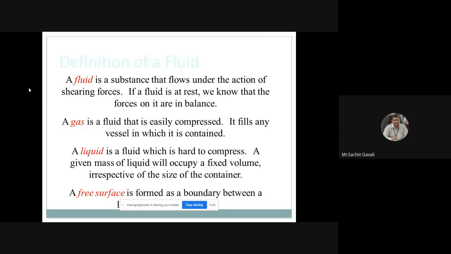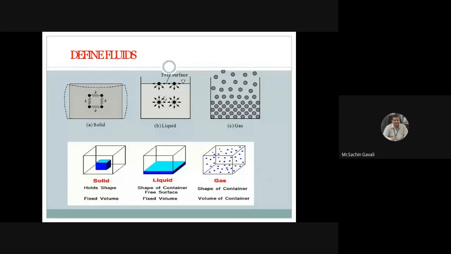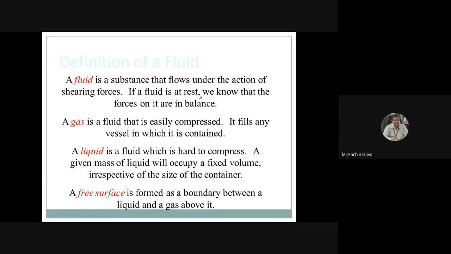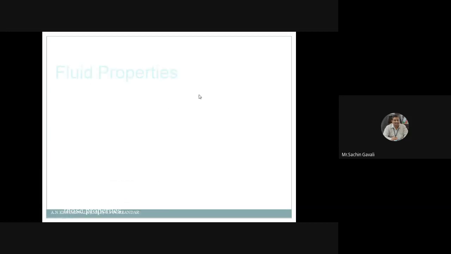A free surface is formed as a boundary between a liquid and the gas above it. So if we take water in a vessel, as in the previous slide, the free liquid is there, and above that liquid atmospheric air is there. Air we can consider as a gas, and this is also a fluid. So at the boundary or interface between liquid and gas, there is always a free surface.